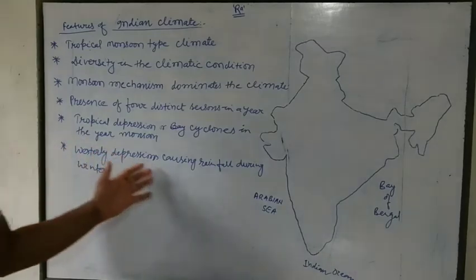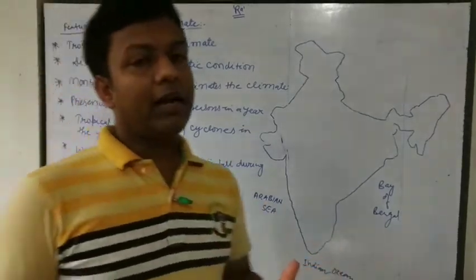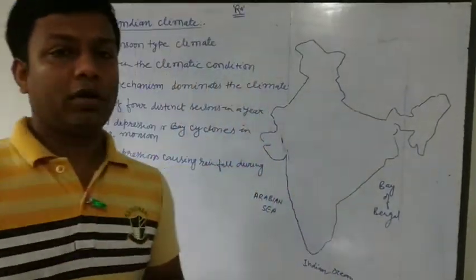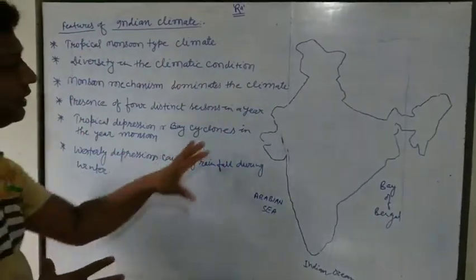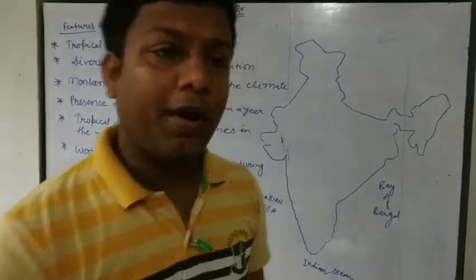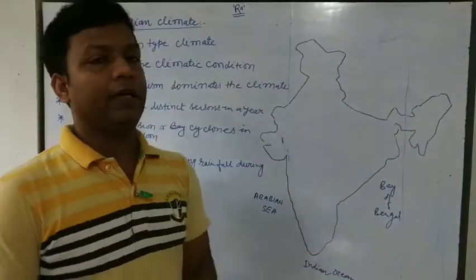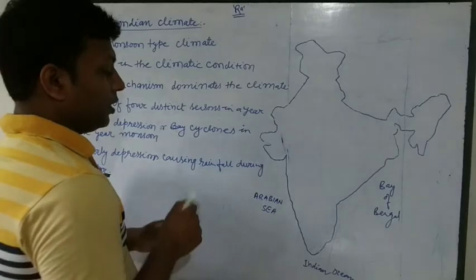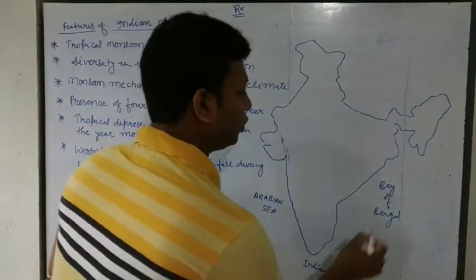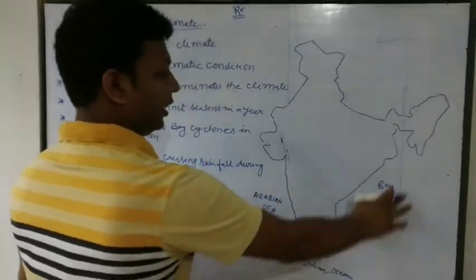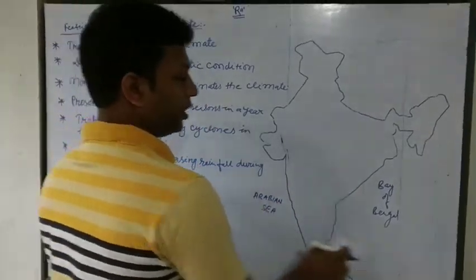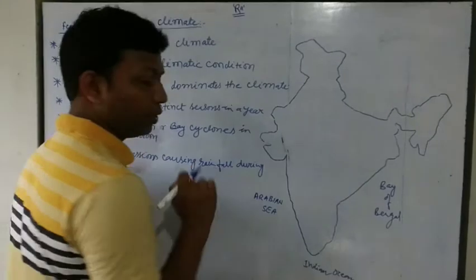Westerly depressions cause winter rainfall. So, why all these things? Look at the topography of India, the physiography of India. As you know, this is the peninsular part of India and these are the water bodies around India: Arabian Sea, Bay of Bengal, and this is the Indian Ocean.